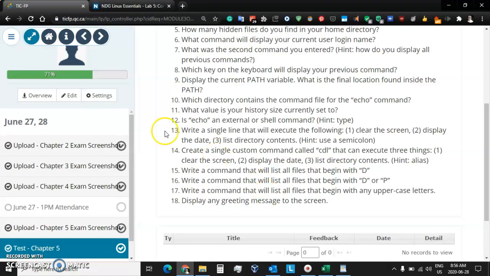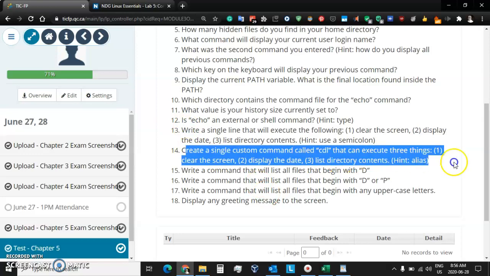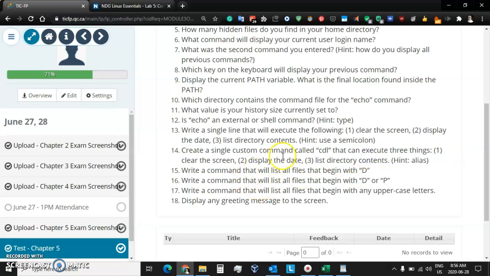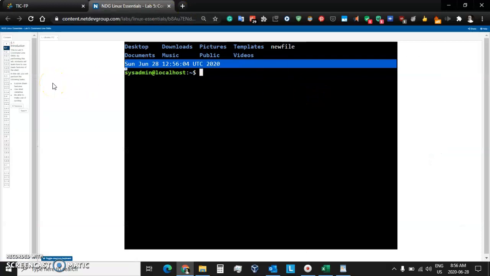Now, in question 14, we want to do the same thing again, but we want to create our own command, and we want to call it cld, C for clear, L for ls, and D for date. So we want to execute those 3 things, clear, ls, and date, but we want to create our own command here. So let's write out the name, cld equals, and just take the command that you did previously and put it in quotation marks.